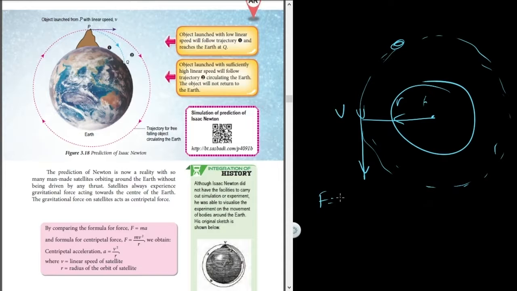First, the centripetal force should equal the gravitational force.